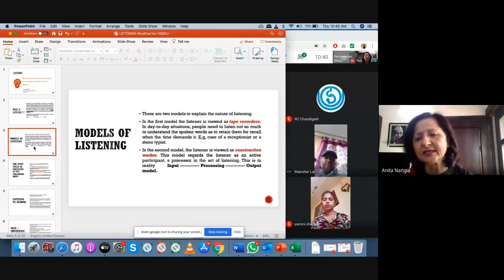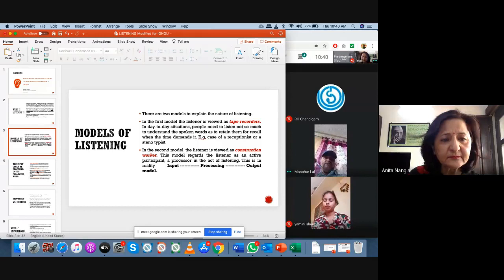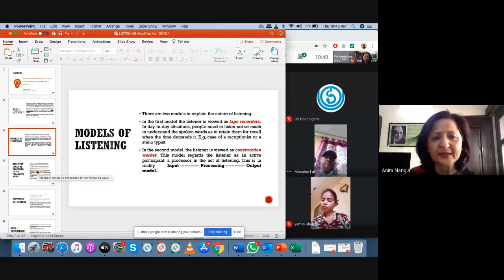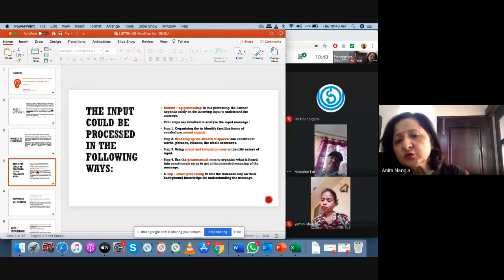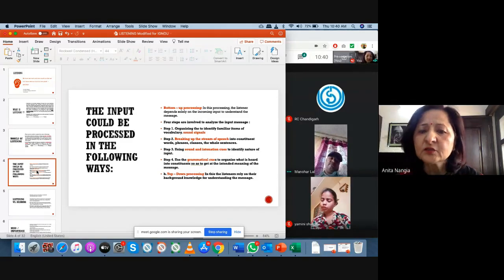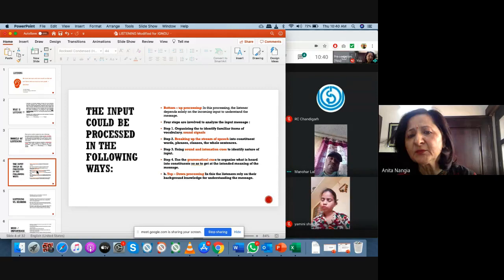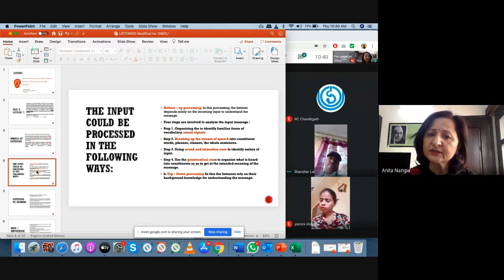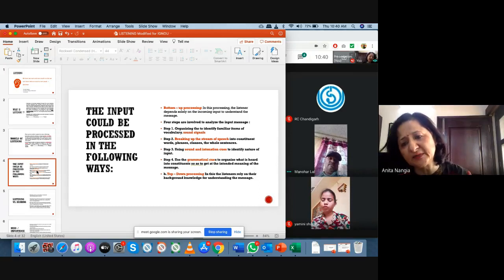The first one is like tape recorders. So this is the second type I'll explain. It has 2 types, bottom-up processing and top-down processing. So what is bottom-up processing? In this process, the listener depends solely on the incoming input to understand the message. They depend on the message they are getting.